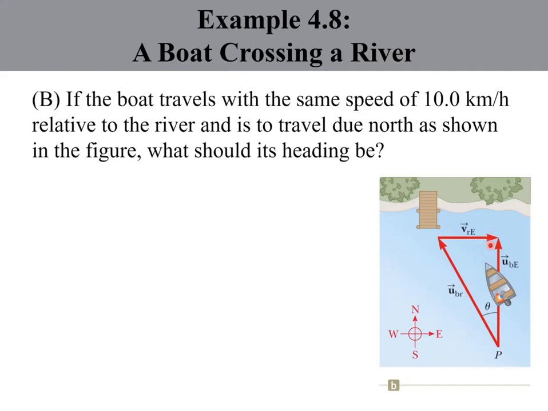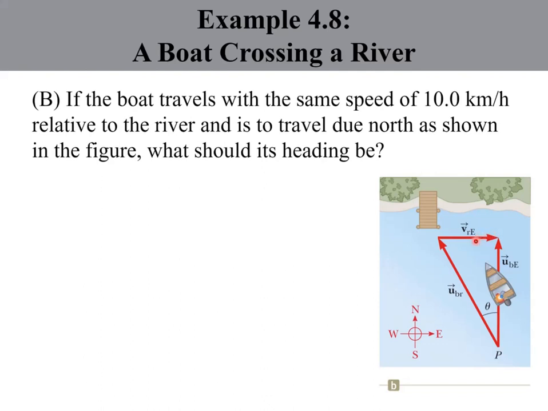So the question is asking for this speed. We know that the speed of the boat relative to the river is 10 km per hour, and the river is moving 5 km per hour due east.